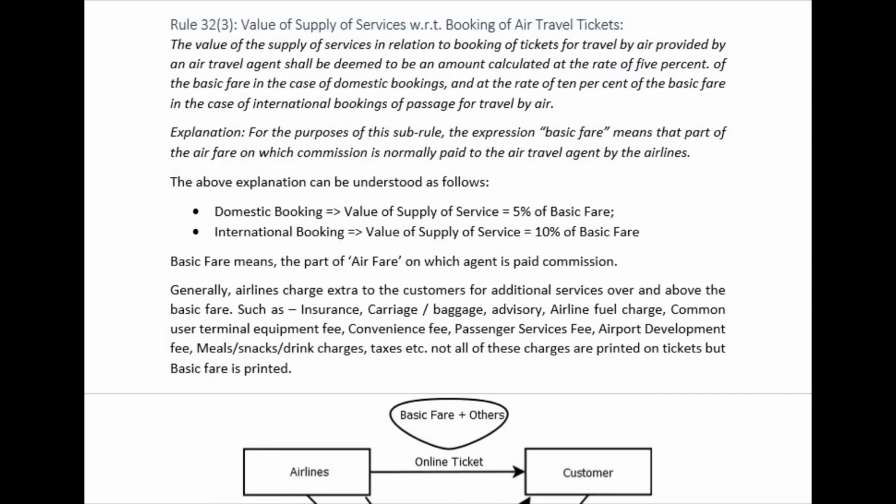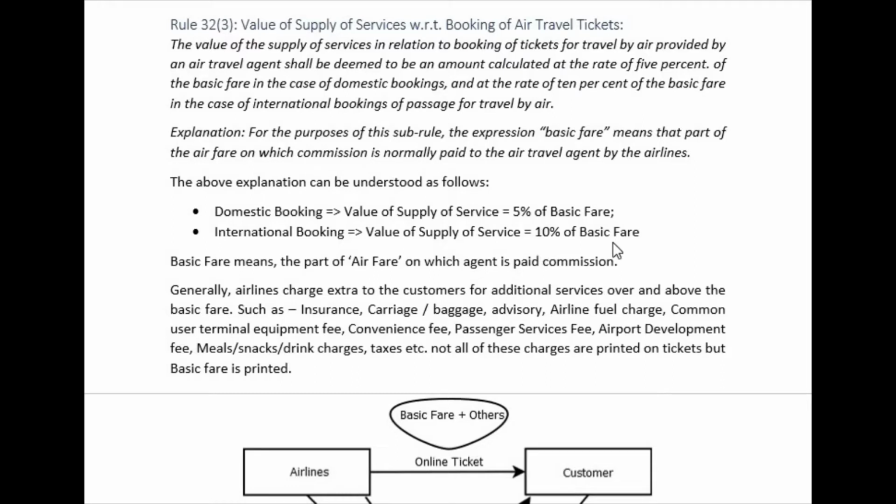Friends, let us start with rule 32, sub-rule 3, that is for the valuation of supply of services with respect to booking of air travel tickets. This is what is given in the act. Let us understand, this is very easy. For all domestic bookings, 5% of basic fare, and for international booking it is 10% of basic fare. This is the GST charge which is given for air travel ticket agents.